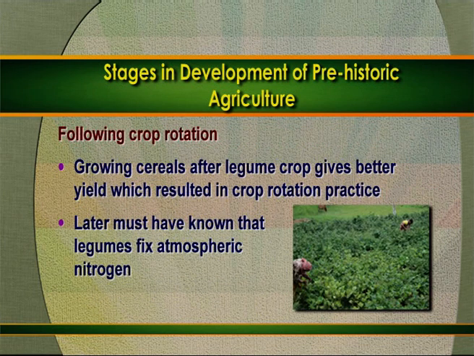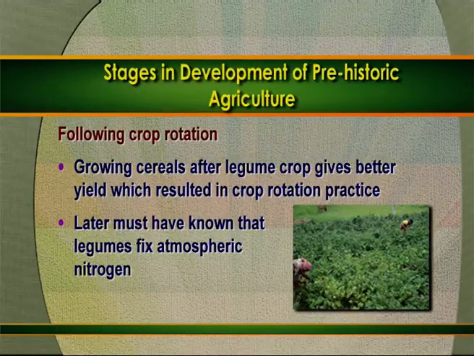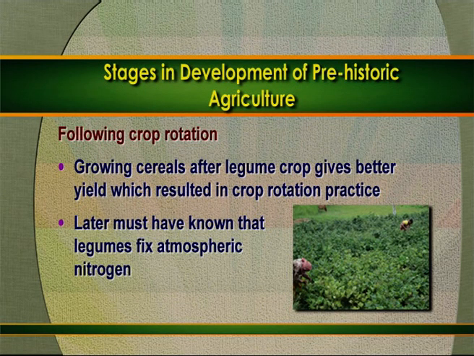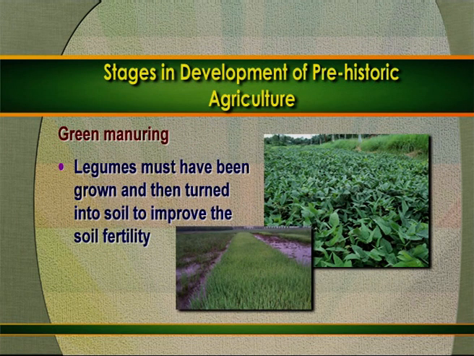Then they started following crop rotation, because they had established villages at that time, and leaving the villages was not possible for them. So they might have observed that growing cereals after legume crops gives better yield, which resulted in crop rotation practices. Later they must have realized that legume crops fix atmospheric nitrogen, and then they started green manuring with this experience, that legumes must be grown and turned into the soil to improve the soil fertility.